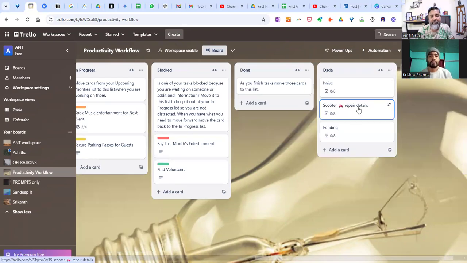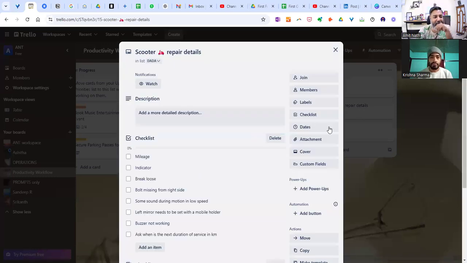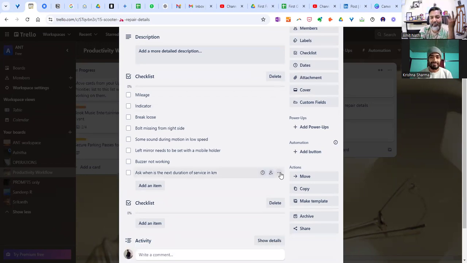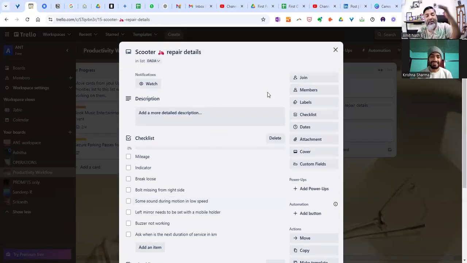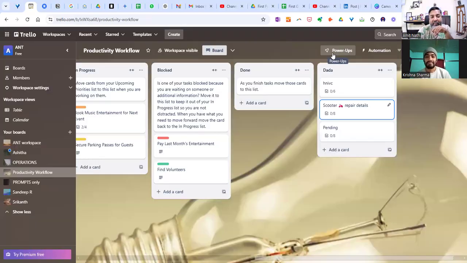For example, if I have to repair my scooter, I write it here. When I give my scooter for repair, I do not know what to say and I forget sometimes. So I write: mileage is not working, indicator is not working, the brake is loose, the bolt is missing on the right hand side, some sound is coming when it is at low speed. I write everything because I don't want to break my head. I don't want to remember anything, right?